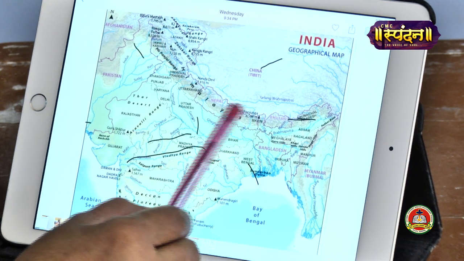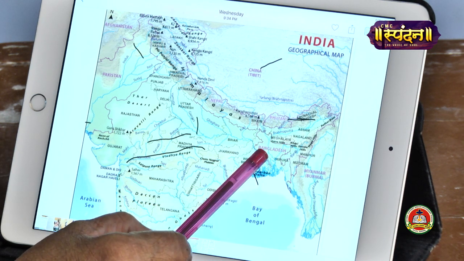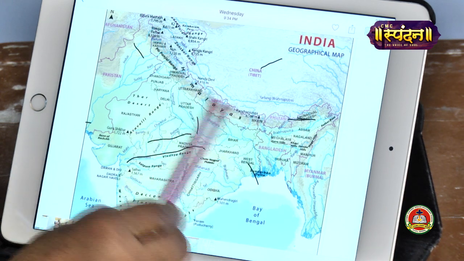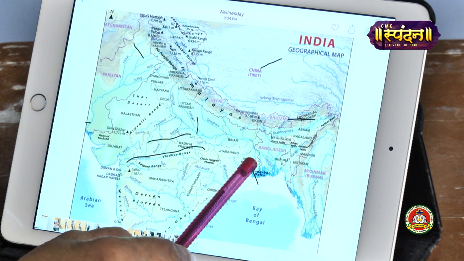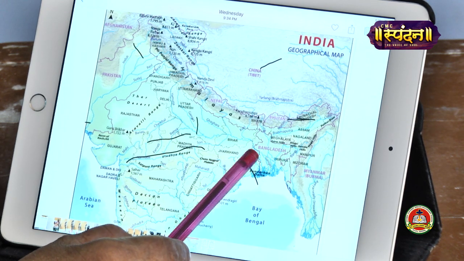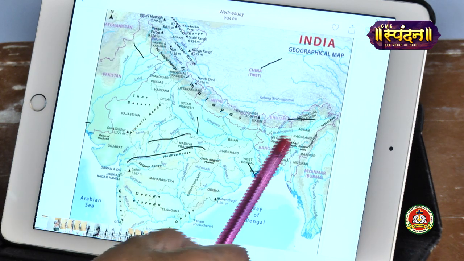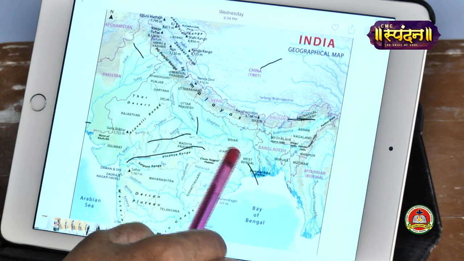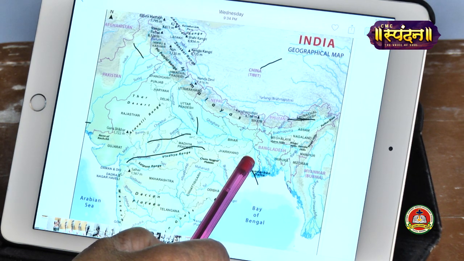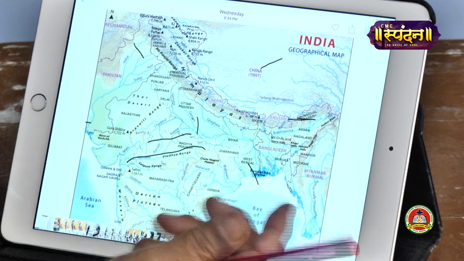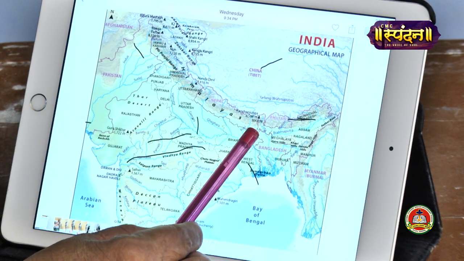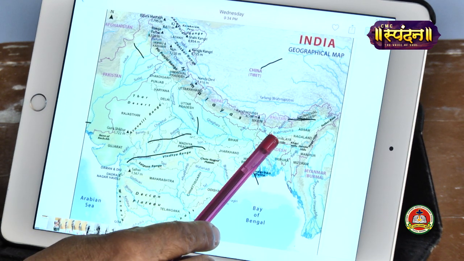And this Brahmaputra Basin also receives very heavy rainfall during the monsoon winds, and I have told you what brings monsoons, because the monsoon winds strike these Himalayas and bring rains in this area. So heavy rainfall is over here. Sometimes this area gets flooded also because of this, and a lot of silt is brought through these flooded rivers, and that silt is very fertile soil. That is why it is excellent for crops like jute and rice, which are grown widely in this area.